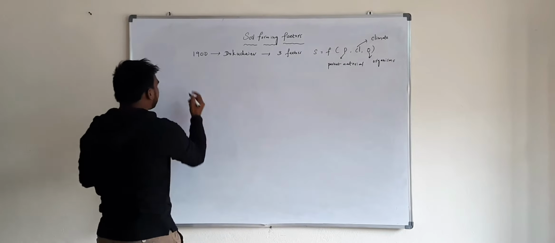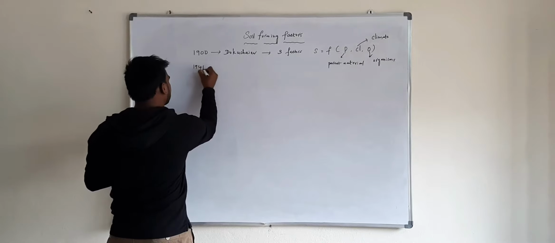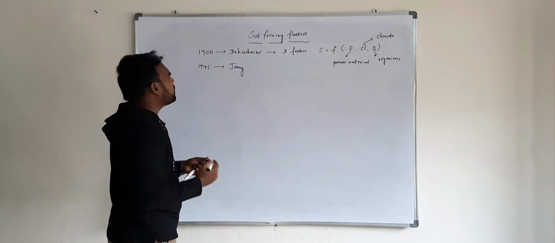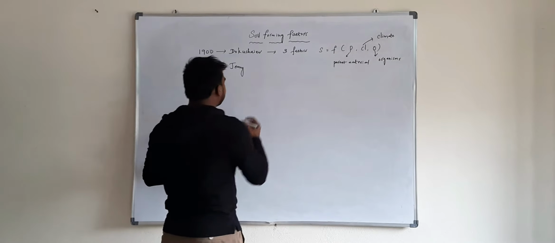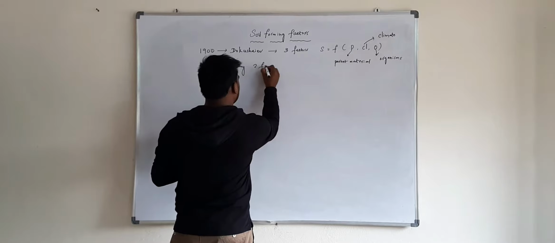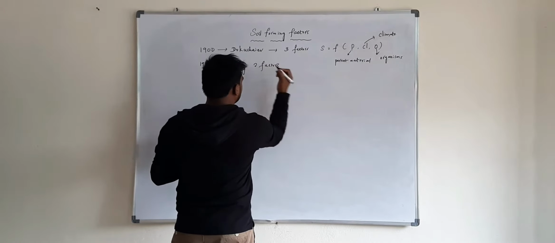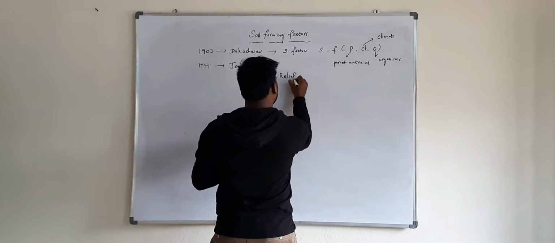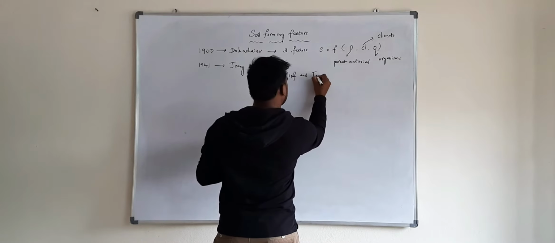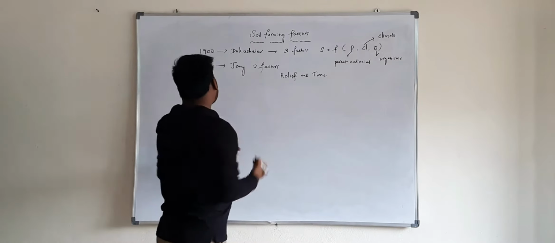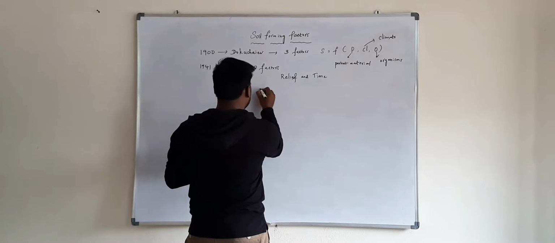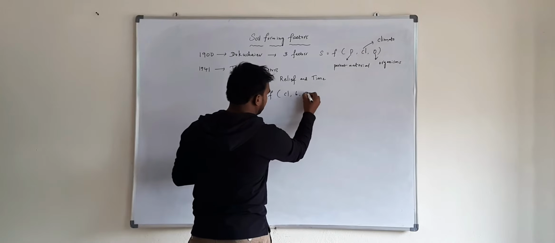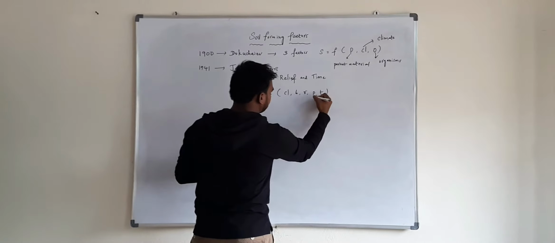In the year 1941, Jenny formulated the equation of Dokuchaev by adding two factors. The two factors are relief and time. Now the equation formulated by Jenny is S equals f(Cl, B, R, P, T).